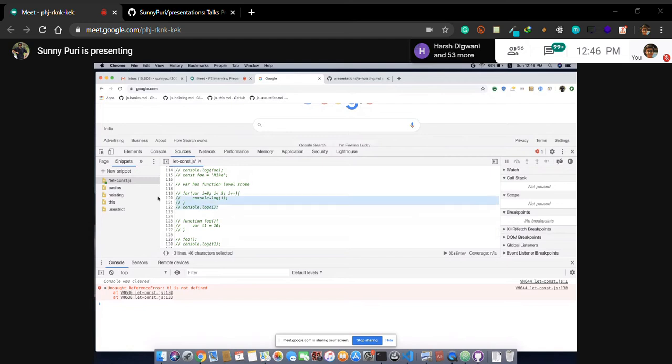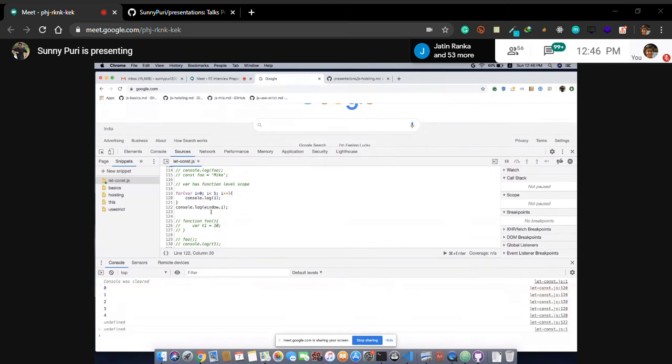So the question is, in case of this for loop, i is a global variable, because for is not a function, for is a block level element. So var i is attached to the window object, and this is window.i basically. If you see, this is window.i. So how to prevent this? Use let, because let has block level scope. If you try to use this, it will say i is not defined, because the scope of i is only till here. Okay, let's say another quiz.